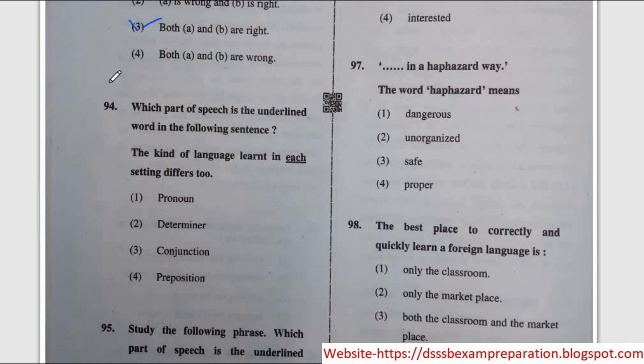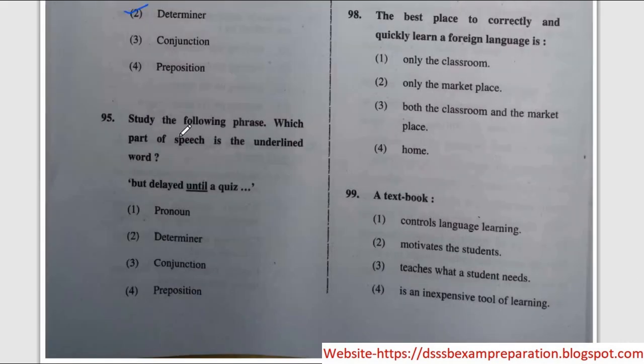Next question, which part of speech is the underlined word in the following sentence? The kind of language learnt in each setting differs too. So the word each, the correct option is option number 2, determiner. Next question, study the following phrase. Which part of speech is the underlined word, but delayed until a quiz? So the correct option is option number 3, conjunction.